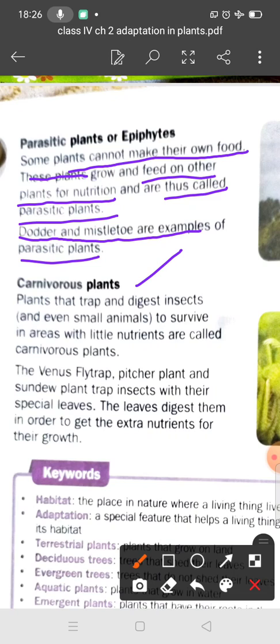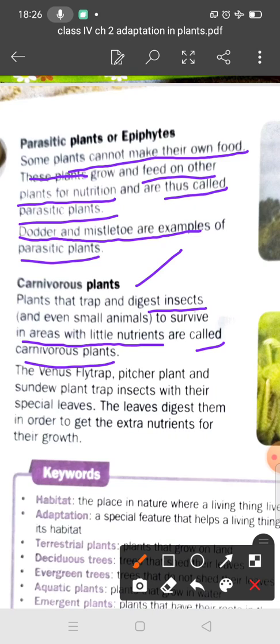In the same way, there are also carnivorous plants. These plants trap and digest insects and even small animals to survive in areas with little nutrients.